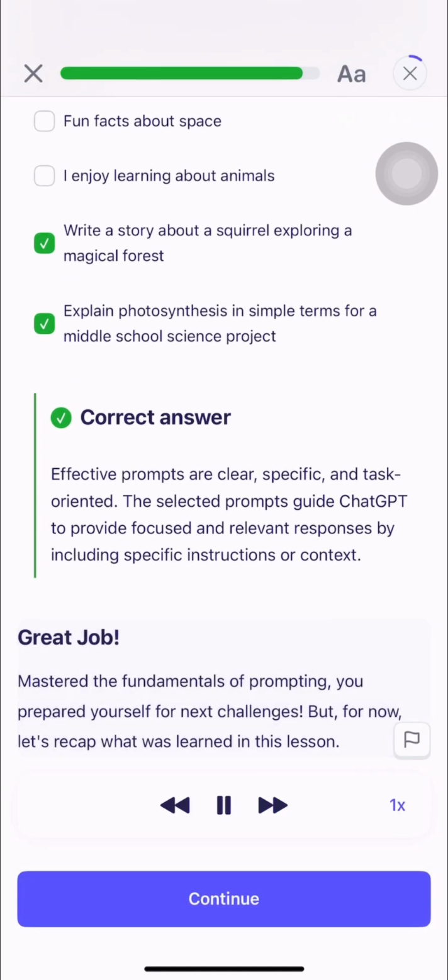Great job! You've mastered the fundamentals of prompting. You prepared yourself for next challenges. But for now, let's recap what was learned in this lesson.